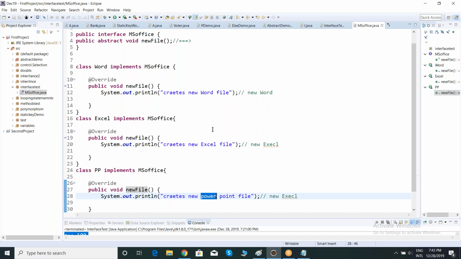As an end user, you have no need of the internal logic. For end user easy accessing, people are going to maintain unique names. Forget about the internal logic. As an end user, I don't want internal logic, and I don't know the code either. Even if I see the code, I don't know it, and I don't have interest in seeing the code. I just want to use the site. That's it. So to avoid confusion, people are maintaining unique names. That's why any project starts with an interface.